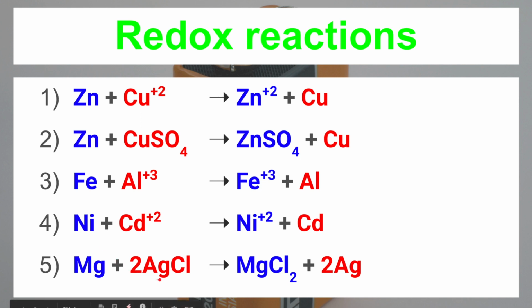Mg plus 2 AgCl. AgCl means Ag plus ions are there, and here Ag plus ions are converted into Ag atoms, which means they have accepted the electrons. So Mg is converted into MgCl2. By losing 2 electrons, it gets converted into Mg plus 2 ions and it is oxidized, and Ag plus ions are converted into Ag atoms. Like this, redox reactions can be considered.